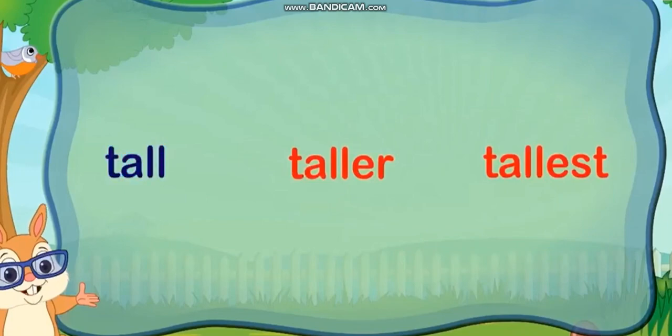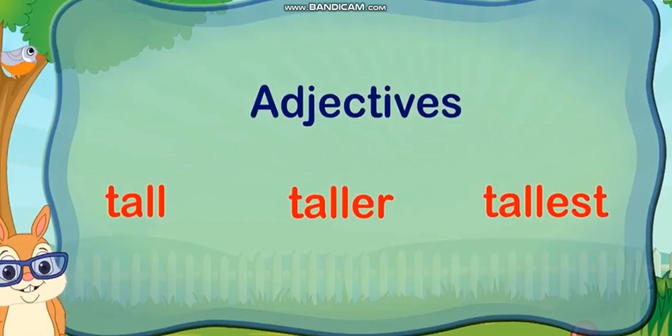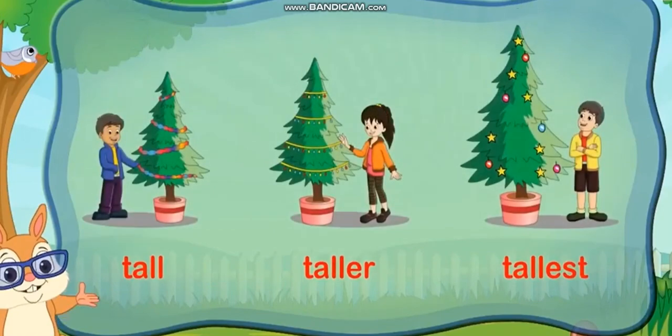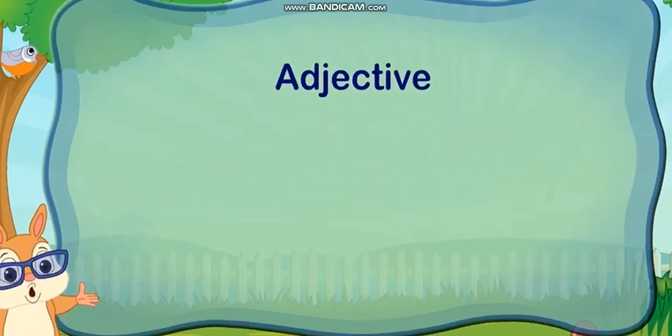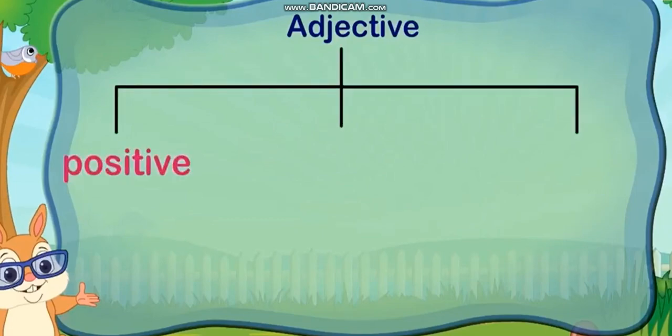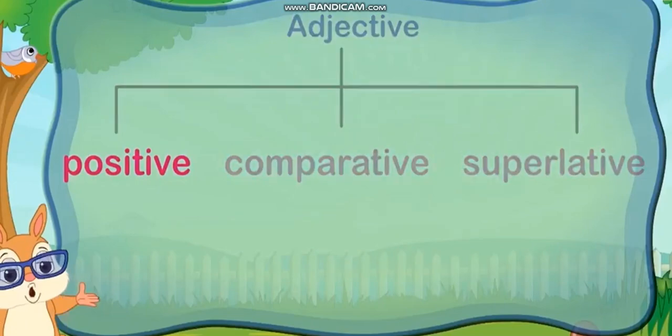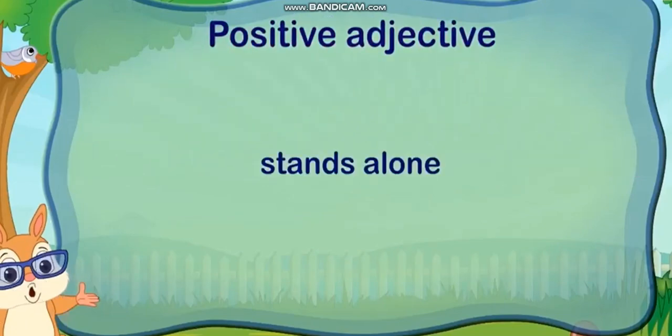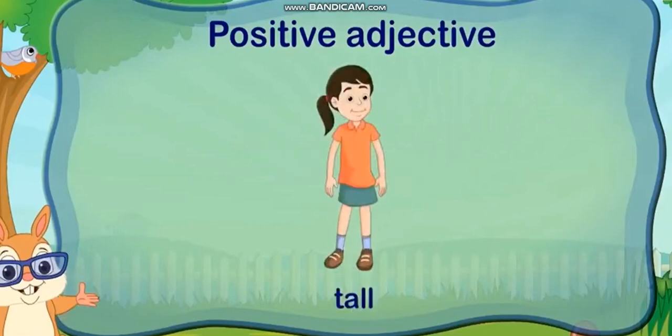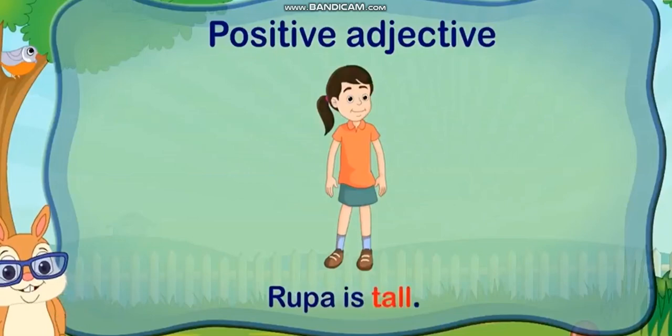The words tall, taller and tallest are adjectives. They describe the trees brought by Sam, Nikki and Ricky. An adjective has three forms: positive, comparative and superlative. A positive adjective stands alone. For example, tall. Rupa is tall.